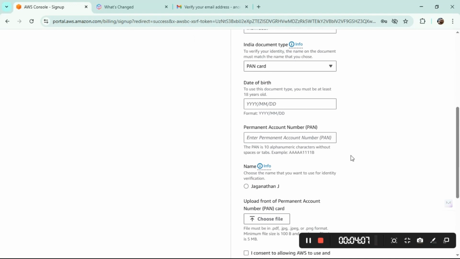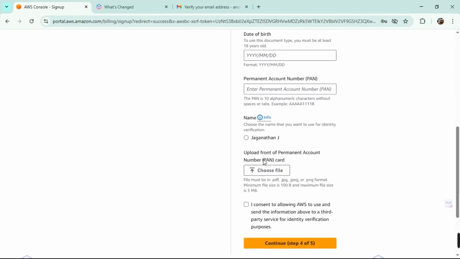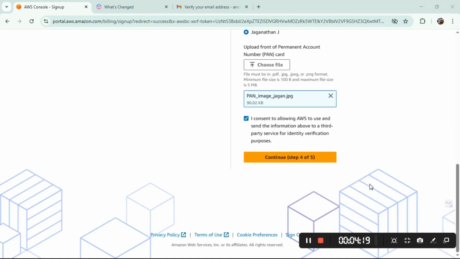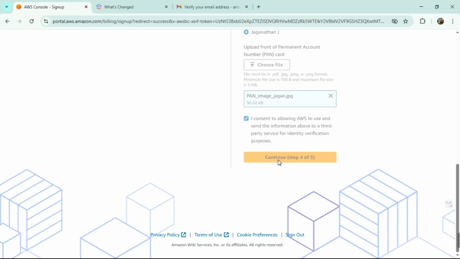I'm just going to show you what it is. You just have to enter your date of birth, PAN number, and this is my name. Yes, this is what you have to insert. That's all. I'm not going to be showing you everything. Don't get me wrong, I must maintain some privacy. And after you finish all these steps, let's go to step 4.